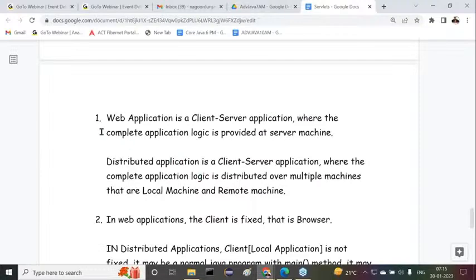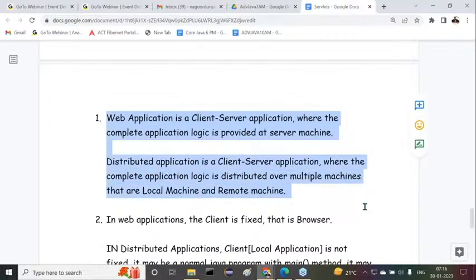The very first difference: a web application is a client server application where the complete application logic is provided at a server machine. A distributed application is a client server application where the complete application logic is distributed over multiple machines. What are these multiple machines actually? A local machine and a remote machine.